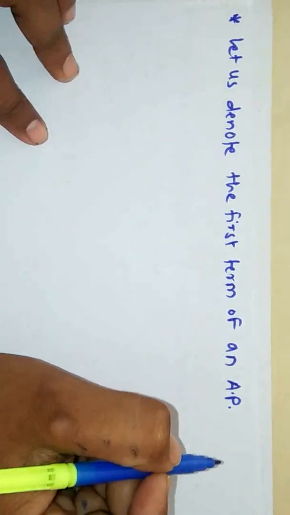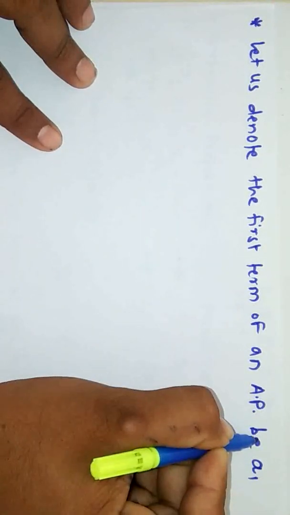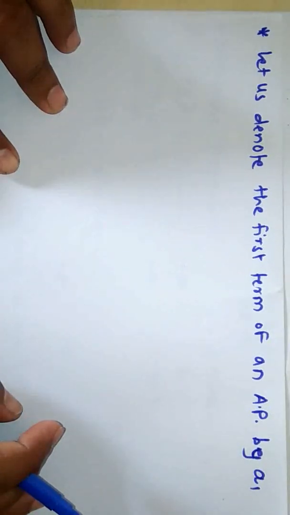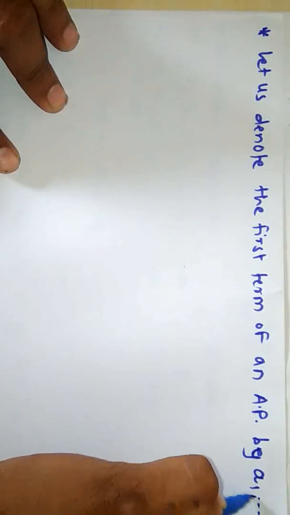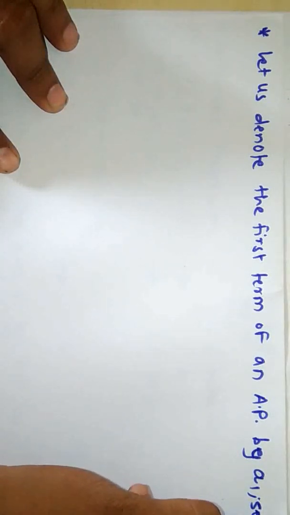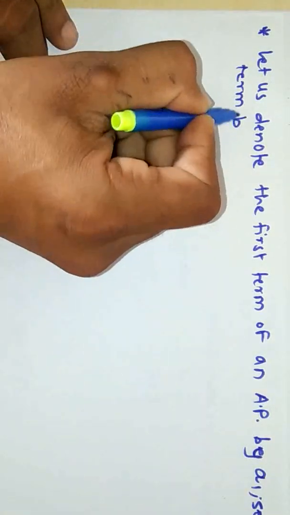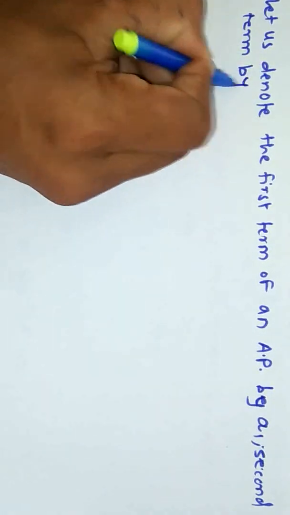Let us denote the first term of an AP by A1. Second term by A2.